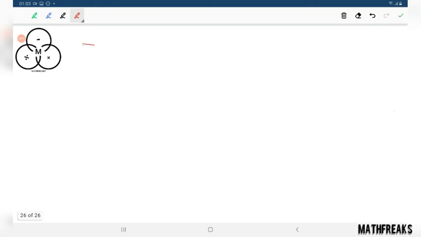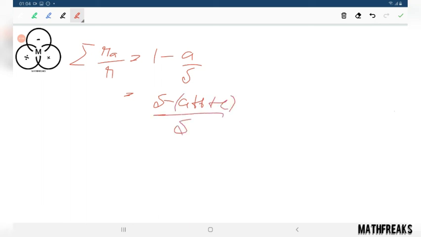Now when we go for sigma, when we add this RA by R, we will get 1 minus A by S, we'll get 1 minus, S minus A plus B plus C by S. This will be 3S.